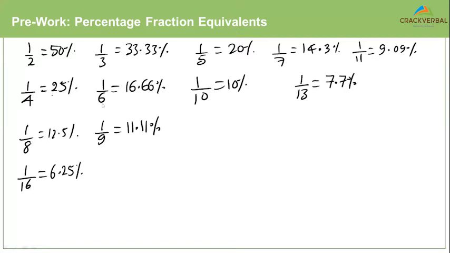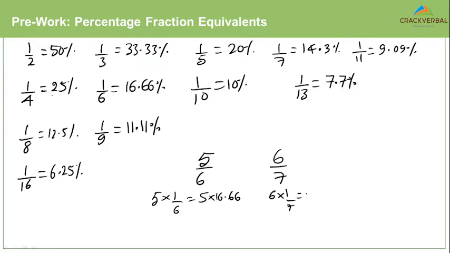Now, if you remember these percentage fraction equivalents, they will actually make your job much easier when it comes to comparing fractions. Right? For example, if I ask you 5 by 6 and 6 by 7, which one is bigger? You'll be able to quickly work it out and say, okay, 5 by 6 is nothing but 5 times 1 by 6, which is 5 times 16.66. 6 by 7 is 6 into 1 by 7, so that is 6 into 14.3.